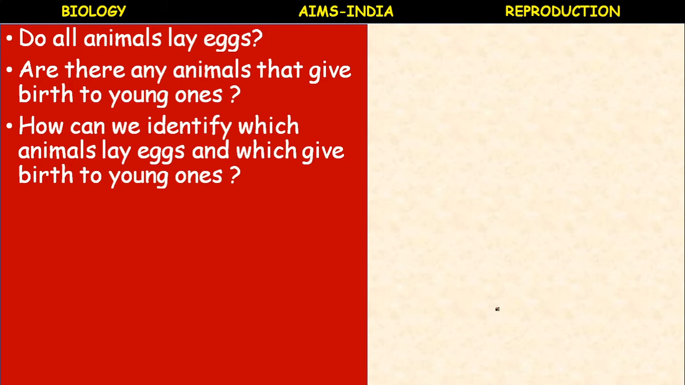Can a turtle give birth to young ones or lay eggs? Tortoise? Yes, they lay eggs only. A crocodile? Lays eggs. A snake? Lays eggs. Like that, identify different animals in your surroundings which lay eggs and make a list. And next, animals that give birth to young ones. Can you give examples?